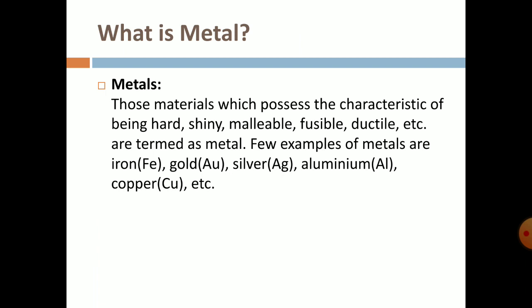Metals are those materials which possess the characteristics of being hard, shiny, malleable, fusible, ductile, etc. Few examples of metals, very common metals, are iron, gold, silver, aluminium, zinc, copper, and also manganese and magnesium. These are the metals, right?